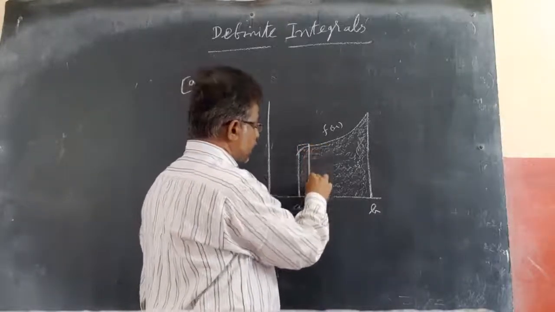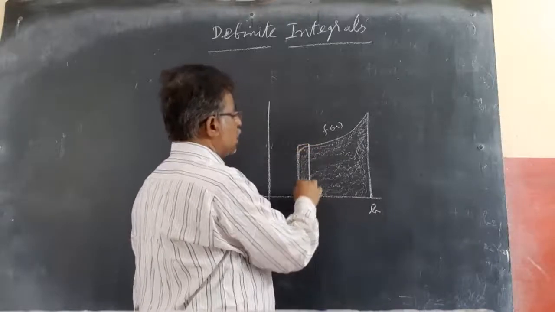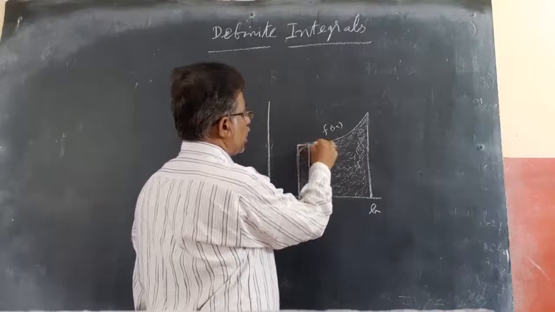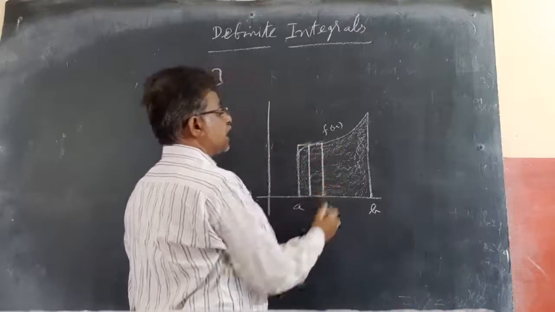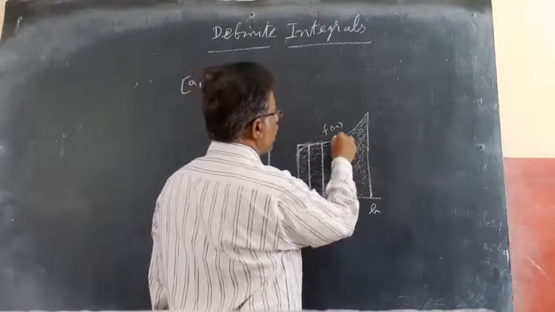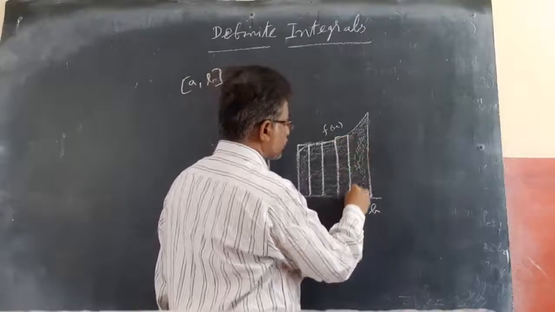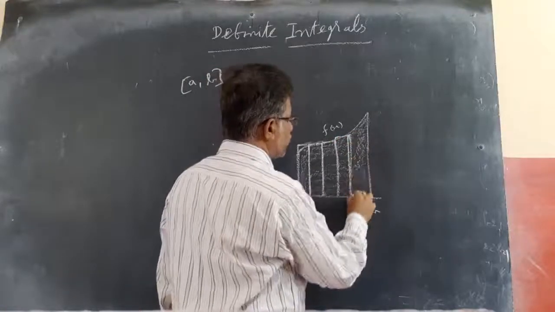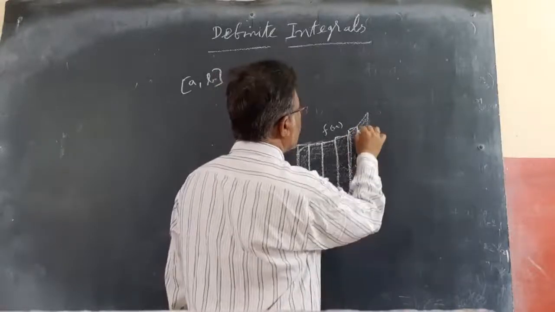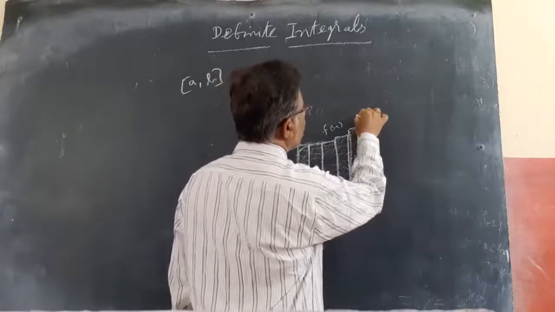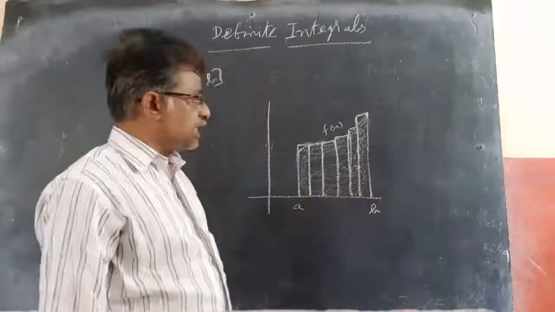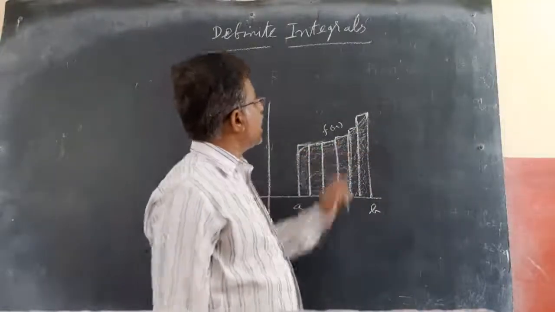So how do you find the area? Now this is a rectangle. This is one more rectangle. This is also one more rectangle. And this is another rectangle. Like this, if I am able to divide into different rectangles, find the area of these rectangles and add them together, then I can get this area, but with some extra.